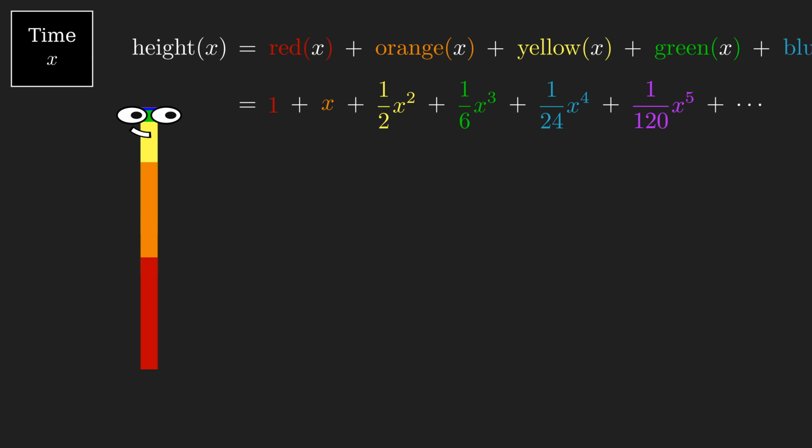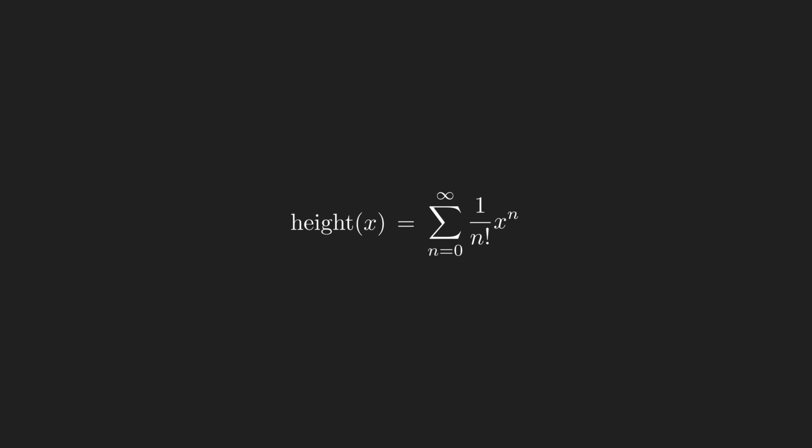So, Tally's height after x amount of the day has passed can be succinctly expressed using summation notation as the sum from n equals 0 to infinity of 1/n factorial times x to the n. Awesome! We got an exact expression for Tally's height at any point during the day. But this expression isn't exactly simple. It's got infinitely many terms after all.